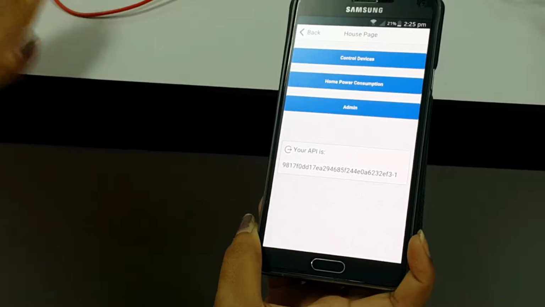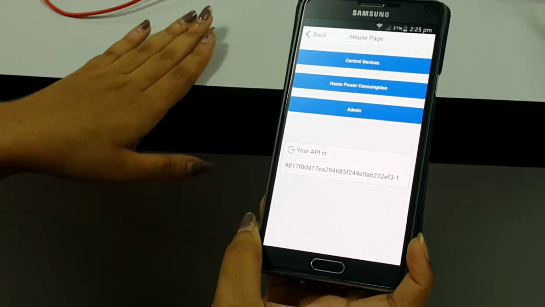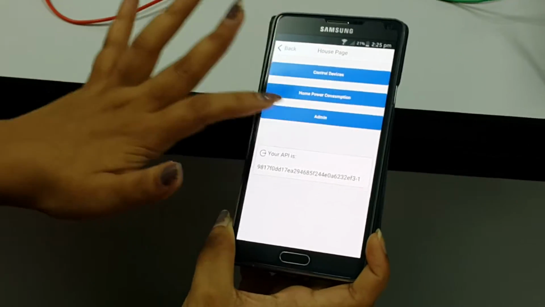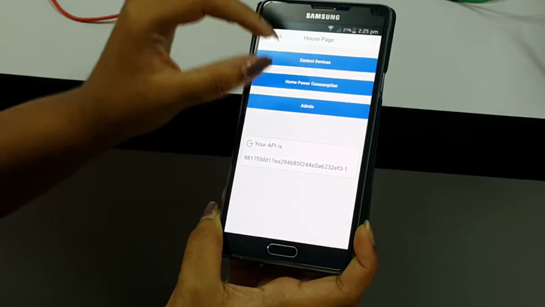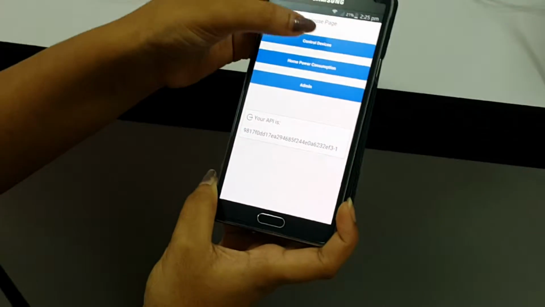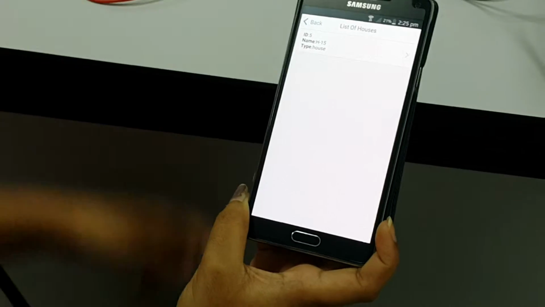Right now we are considering that the administrator of the application is also a homeowner, so he also has the administrative access.